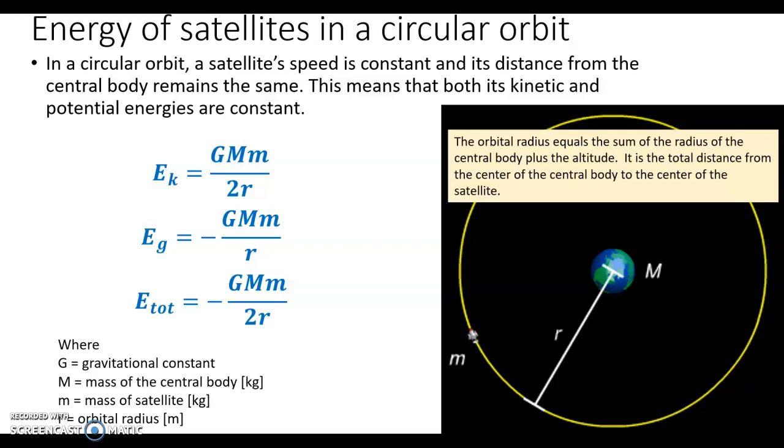Also, the total energy of the satellite equals the sum of the kinetic energy plus the gravitational potential energy. And so it's always negative as well. It's negative G times the product of the masses divided by 2 times the orbital radius.